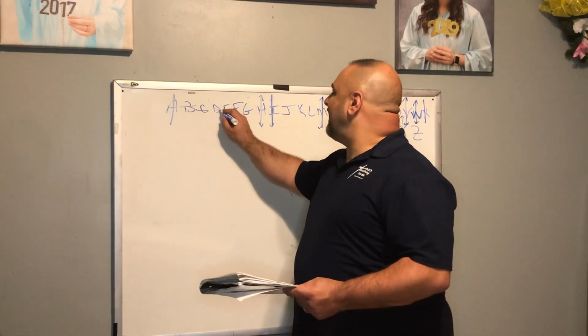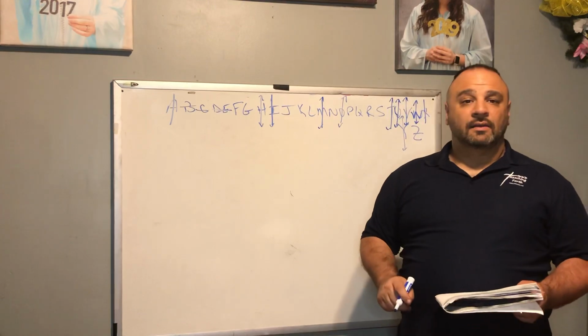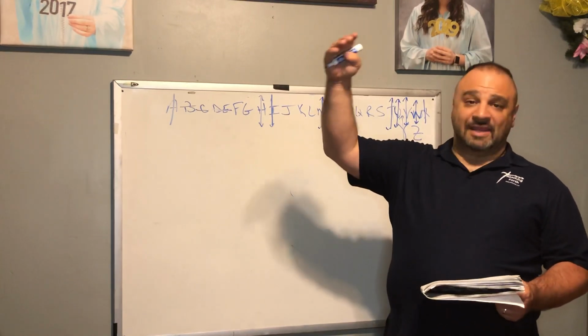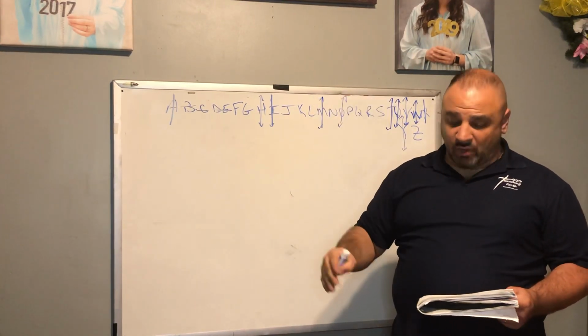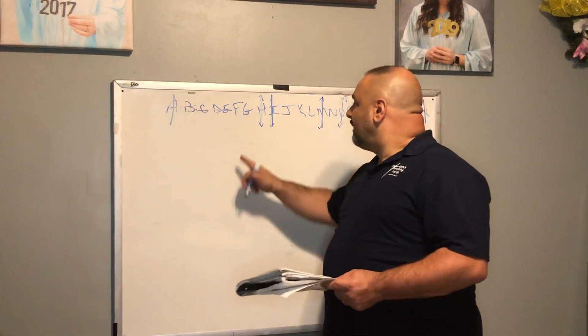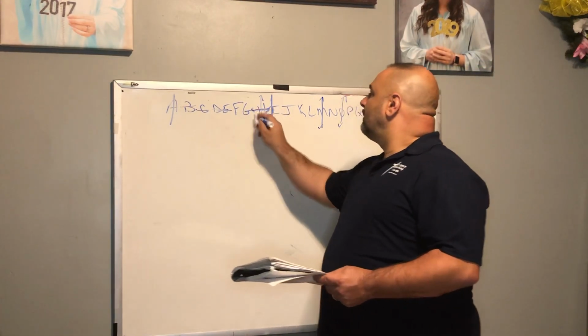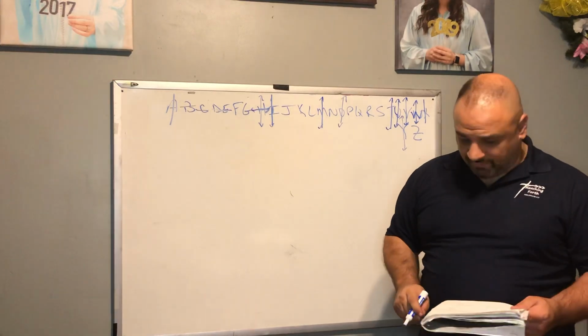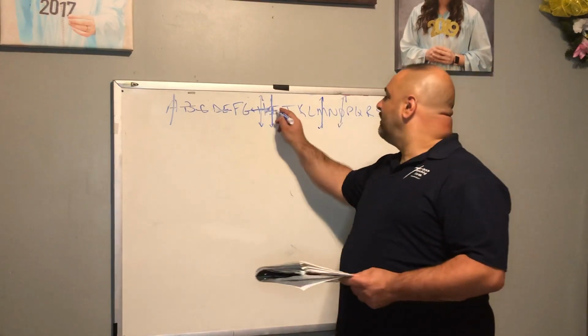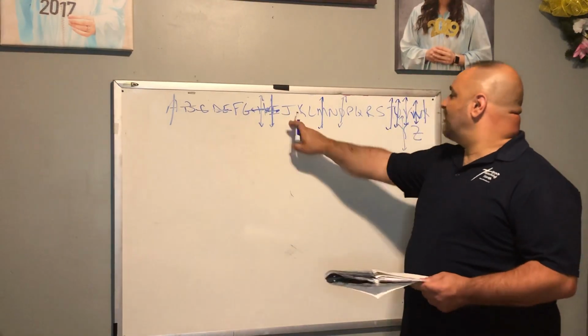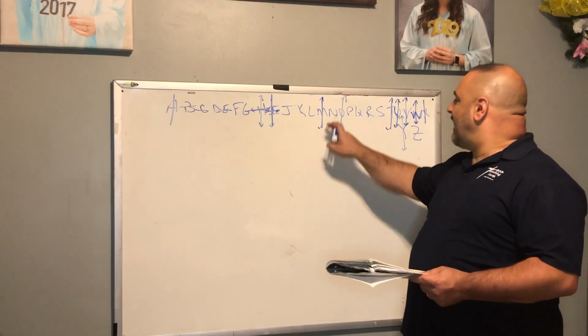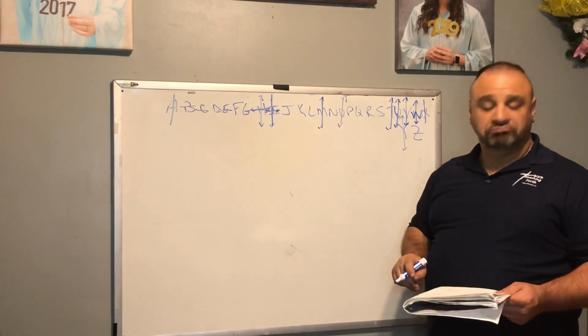How about the letter E? The image above coincides with the image below. Very good. G would not. How about H? H would. Very good. I would. Not J, not K, not L, not M, not N. How about O?